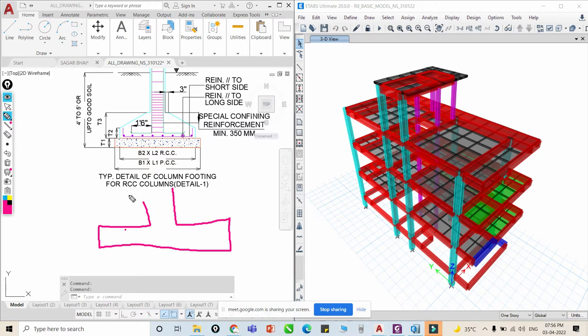Anyone? Can anyone tell me what is the difference between slope foundation and paired foundation? Okay, I will tell you. In a paired foundation, like you can see, this is slope foundation. In paired foundation, we are going to model like this. In the slope foundation, we are doing slopes like this.